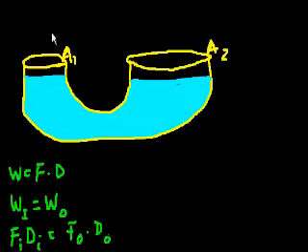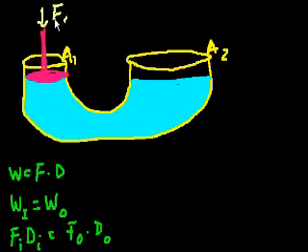All right, so let's say that I pressed with some force on this entire surface. So let's say it's like a piston. Let me see if I can draw a piston. What's a good color for piston? So let's add a magenta piston right here. And I push down on this magenta piston. Let's say I pushed down on this with a force of F1, right? And let's say I push it a distance of D1.